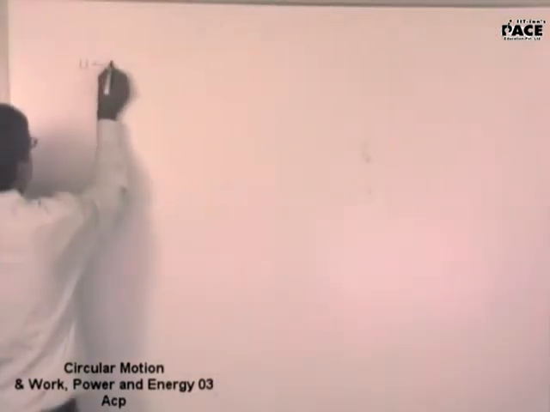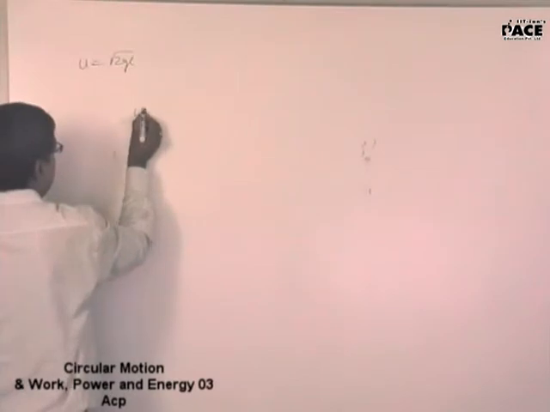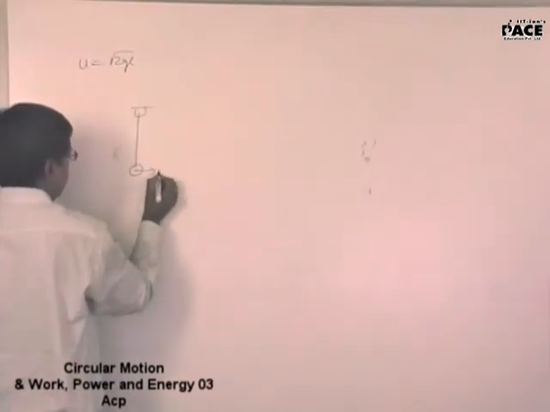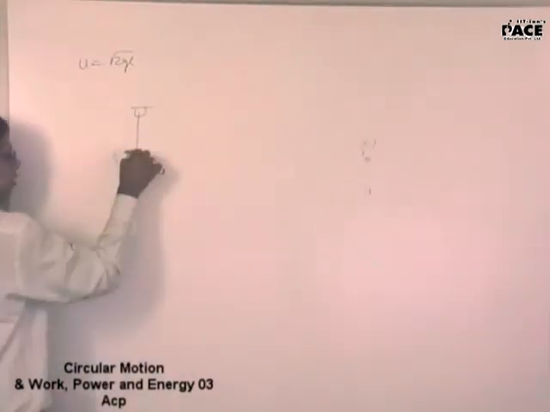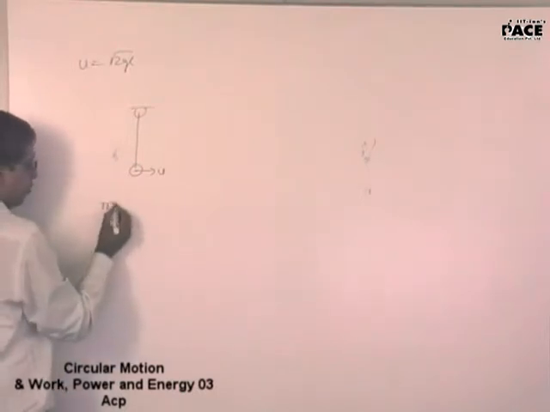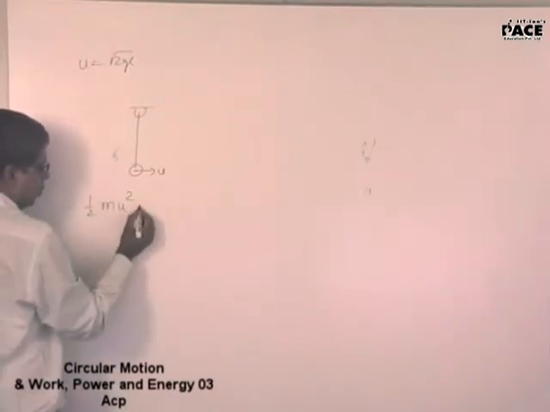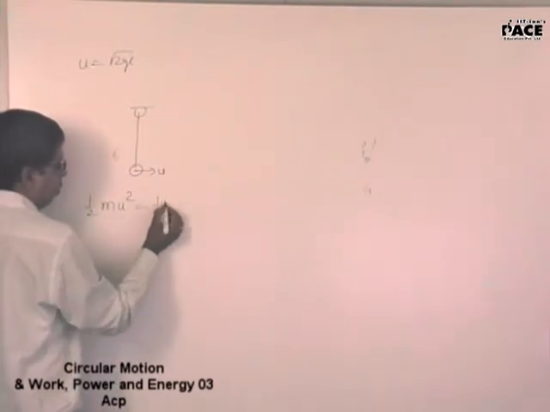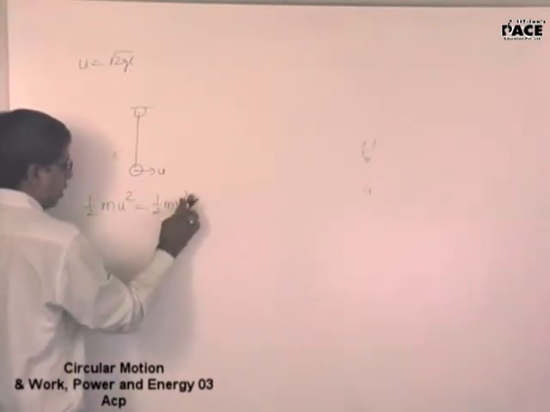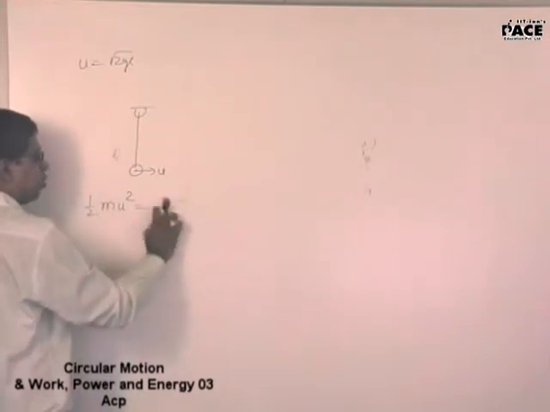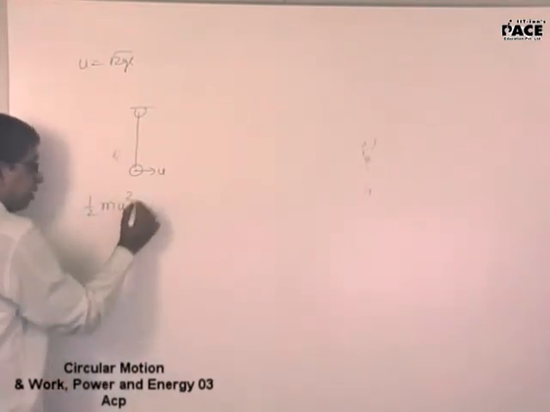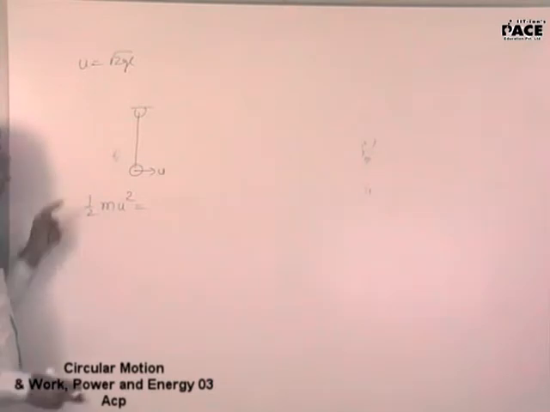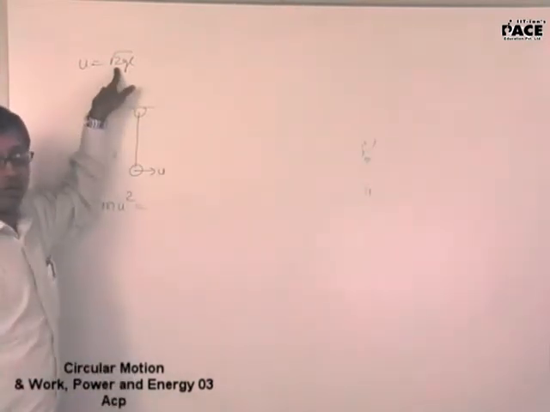What if the u I give is root over of 2gl at the lowest point? Then to what height will it go? Half mu square will be equal to half mv square plus mgh; I am interested to know to what height it will go. Why are you interested in this parameter of only root over of 2gl?